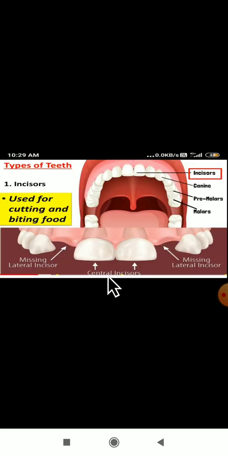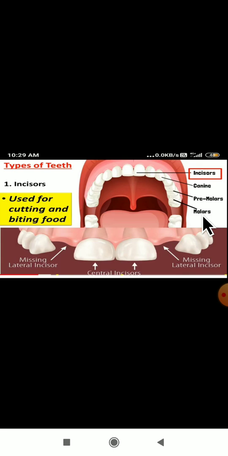Next we have discussed about the types of teeth. The first one is incisors, and incisors are used for cutting and biting the food. How many types of teeth are there in our mouth? We have 4 types of teeth. The first one is incisors, then canines, premolars and molars. These are the 4 types of teeth.